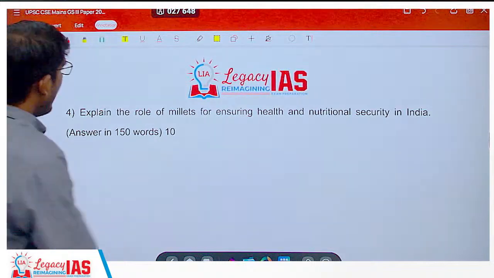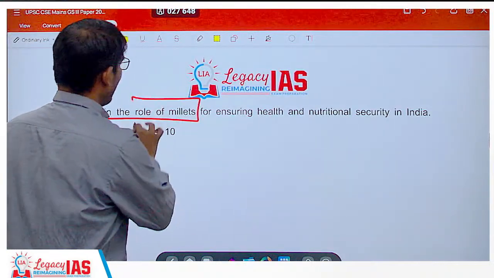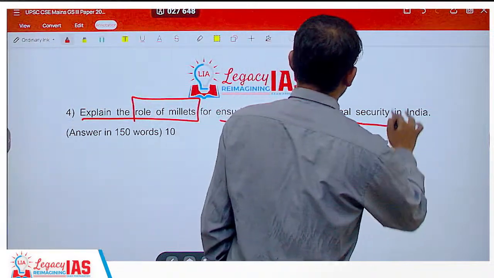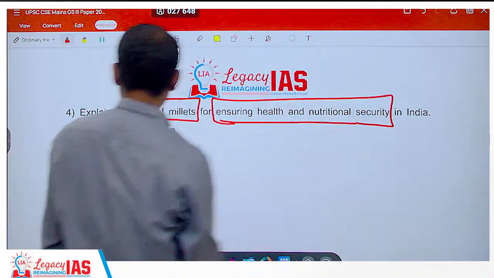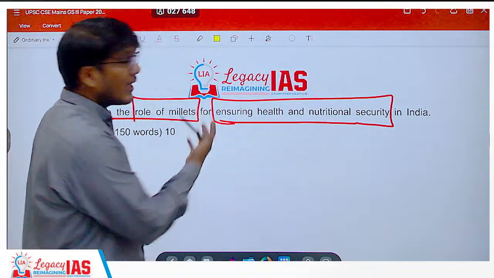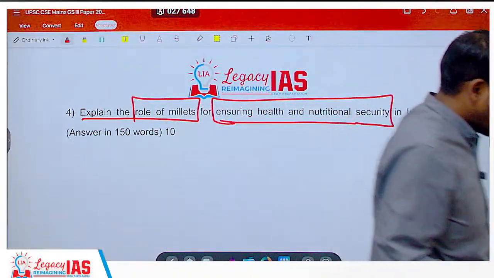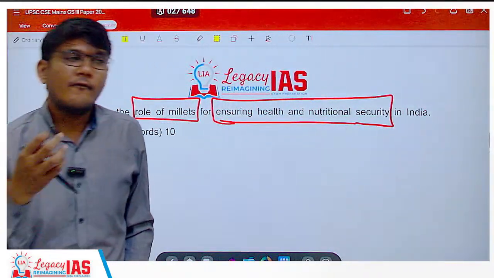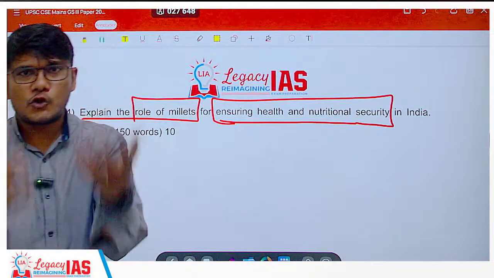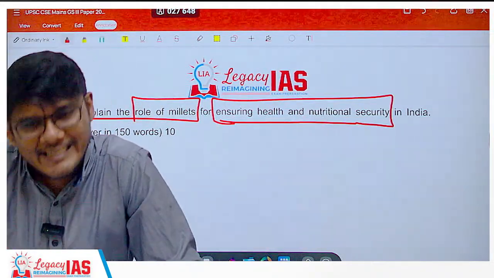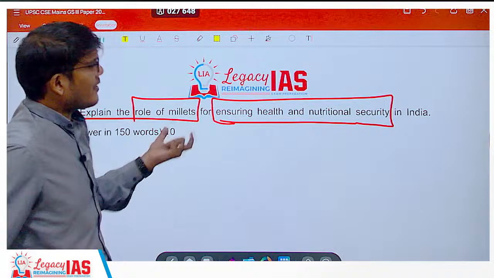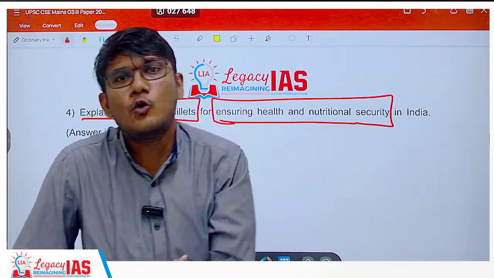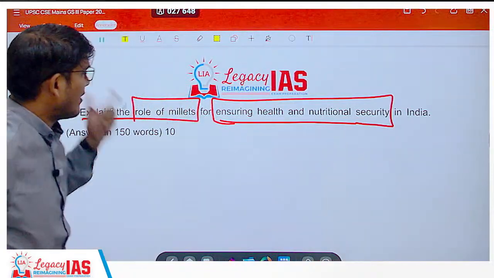Now next, explain the role of millets for ensuring health and nutritional security in India. So the year of millets, decade of millets, millets were in the news, all that is going on. So it is very simple to ensure that you cover the millets topic nicely. Not to say that every important thing will come, because there will be hundreds of important things, but some of them will come. So millet is one such thing.